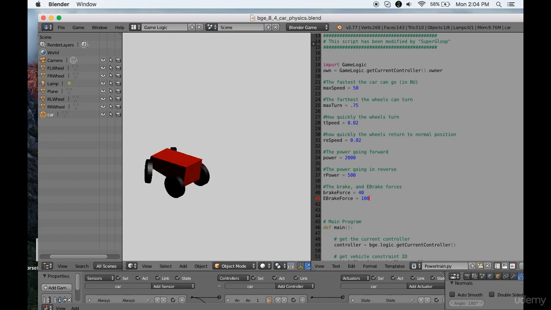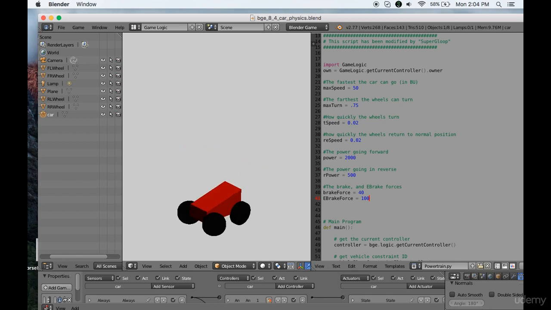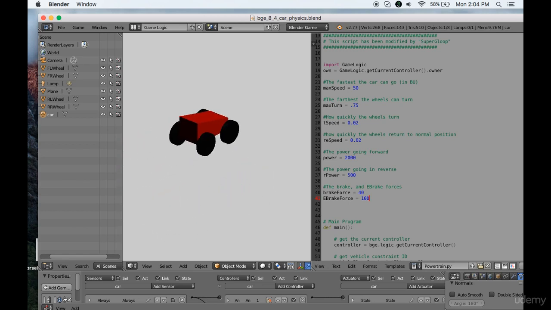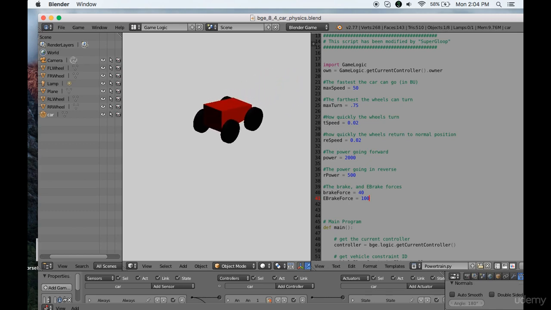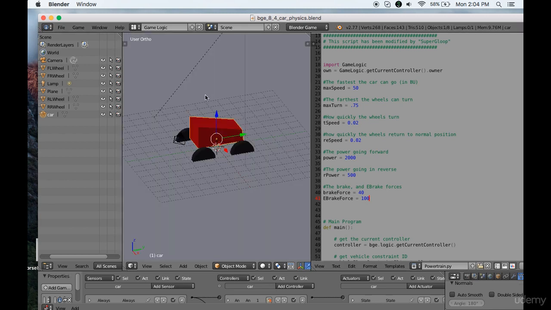And you can see that I can turn the wheels and they turn realistically, and I have skidding, and I can control all kinds of cool things about this car. Of course, we can make it go over ramps and crash into stuff and so on. So that's pretty darn fun, isn't it? You see how it even has a suspension? Yeah, we'll learn how to do that. You need Python for that, but it's not super hard, and I'll show you totally how to do that. While we're at it, I'll show you how to do first-person shooter controls. I'll show you how to do all kinds of other stuff.